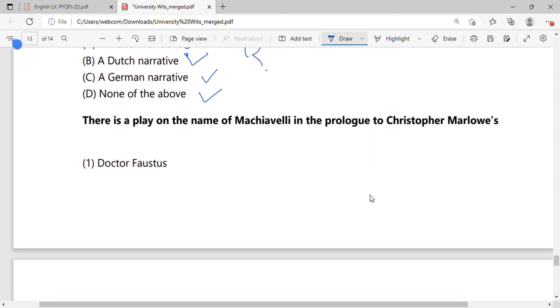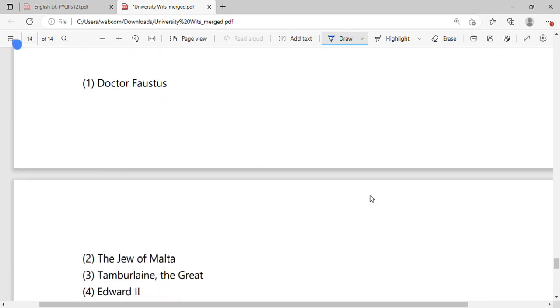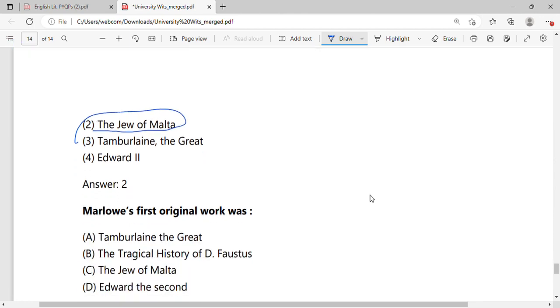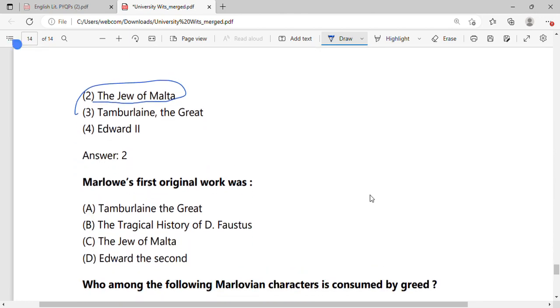Right? Now, there is a play on the name of Machiavelli in the prologue to Christopher Marlowe's play. The greedy character. Who was that? Oh, I have also given the answer here. The Jew of Malta. Obviously. The answer is given here. Okay. Marlowe's first original work was Tamburlaine the Great. I don't think that we have to go through all the options since we have just read all of these characters or all of these plays of his.